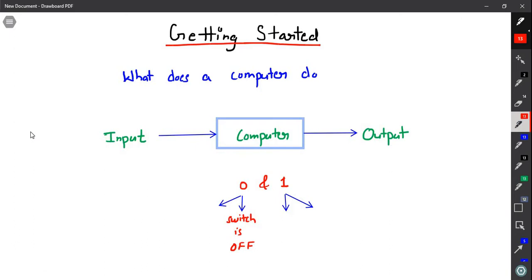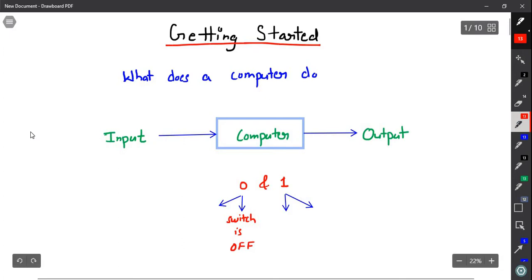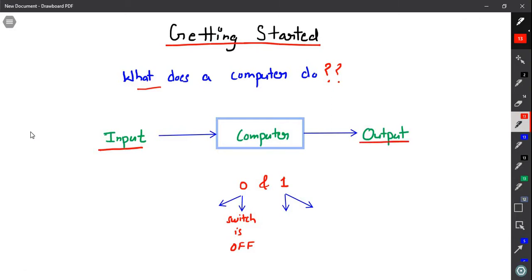In today's class, we will be learning some basics of programming. So first of all, we should answer, what does a computer do? You give input to the computer and the computer will generate the corresponding output. Have you ever thought about how a computer will understand our instructions? We humans can communicate with each other because we speak the same language, for example English.